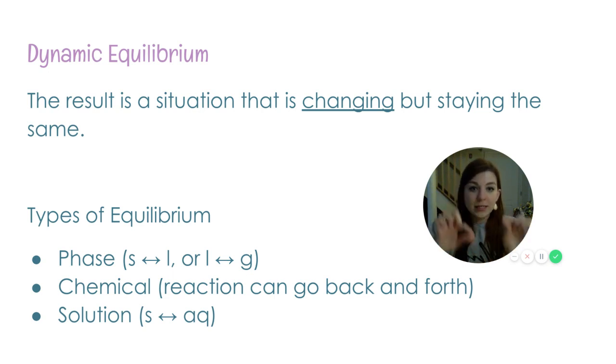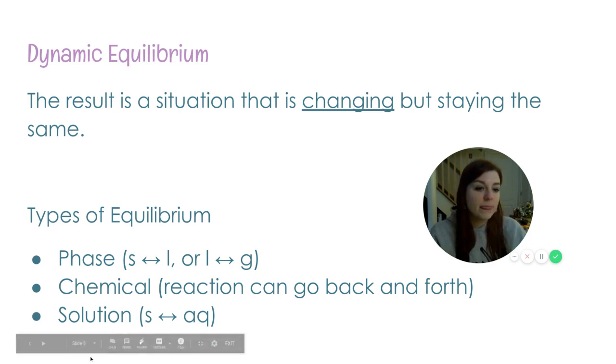So they're happening at the exact same time. One is dissolving and one is undissolving. That's their rates being equal. So the amount of salt on the bottom is always the same. Does that make sense? Changing but staying the same.